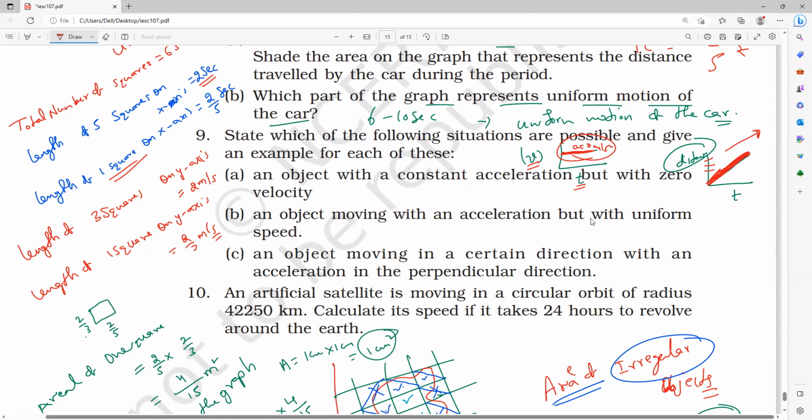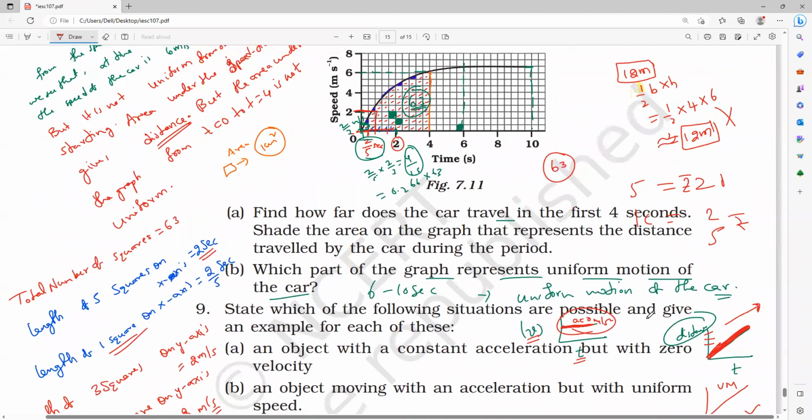Understood? At the beginning of the chapter, you check it. We have drawn uniform motion like this, and non-uniform motion like this. Have you remembered non-uniform motion and uniform motion? Now, this is actually 11th class. We will convert it. In 11th class, we have to draw the graph. Velocity-time graphs will be modified into displacement and time graphs. Do you understand what I am saying?